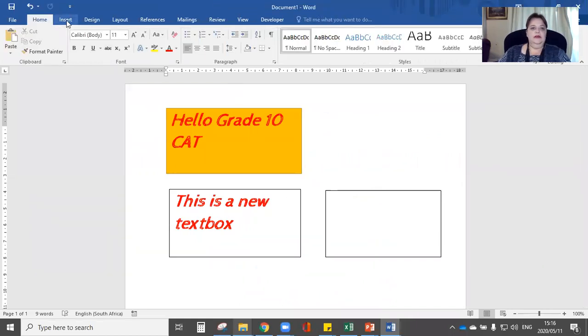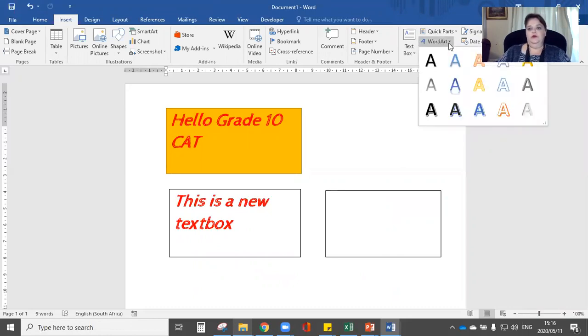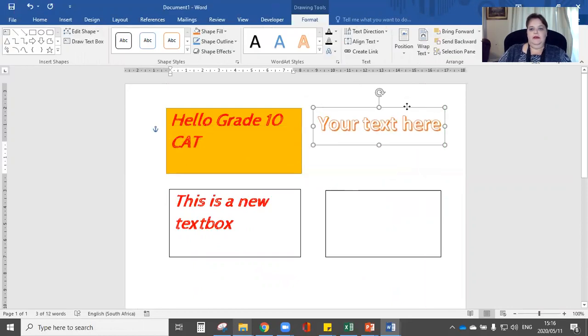I'm going to go to Insert, and do you see here in the text group on the side, you had your text box, but this time I want to use word art. These are the new versions of word art. I'm going to insert that one, and it's going to create a section here.